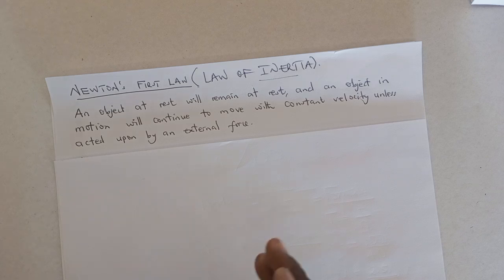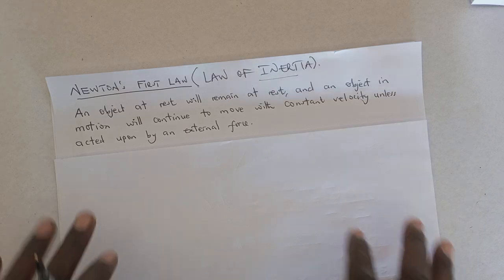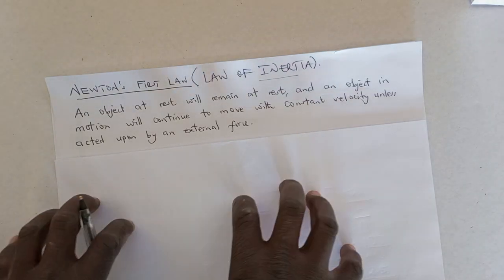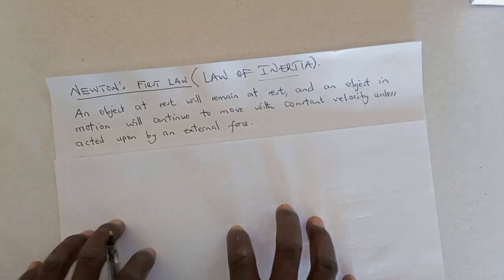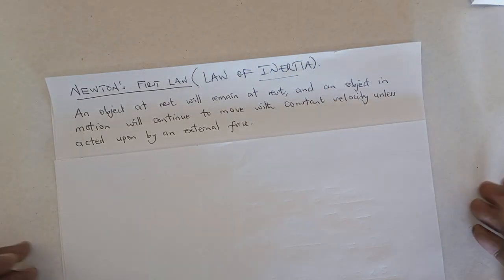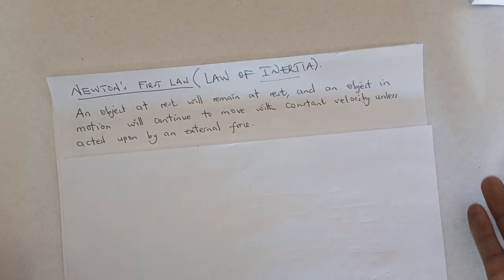So you can leave this thing here as long as there is no force applied on it. We will find it after 30 years, provided no force has been applied. That's what this law states. But if we apply force to this, of course it is going to move. As you have seen, it has moved.